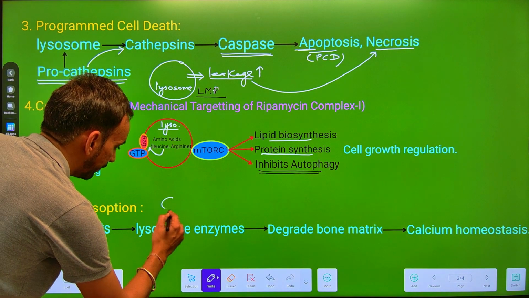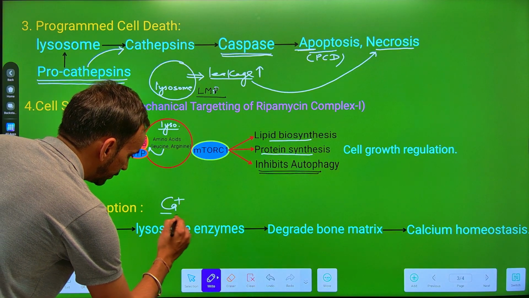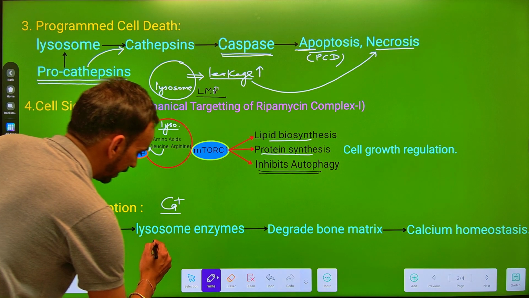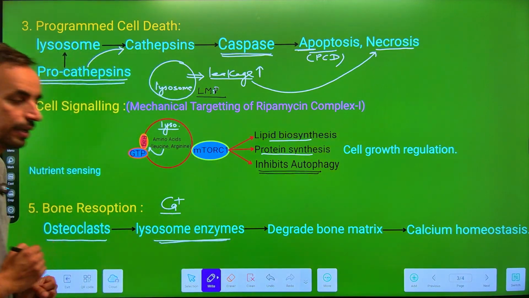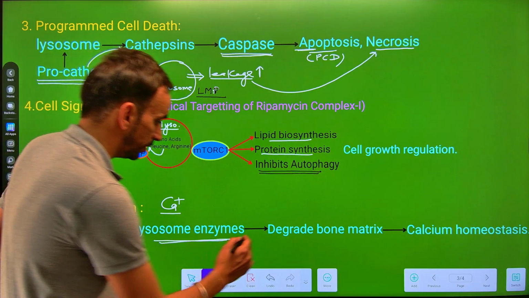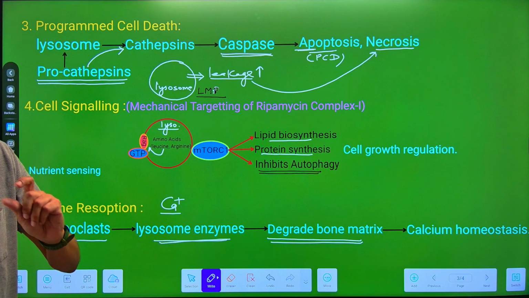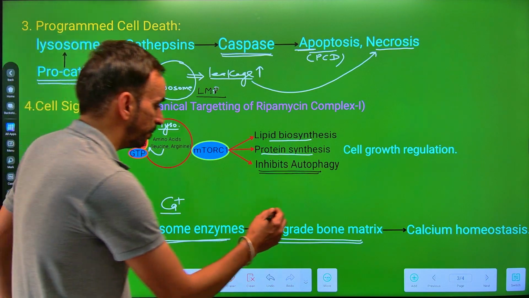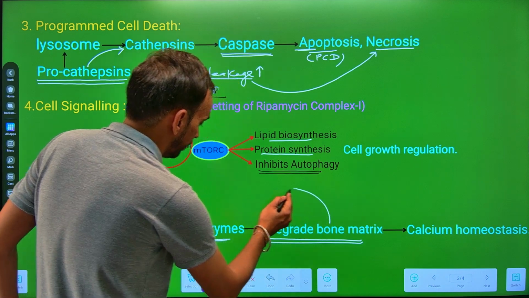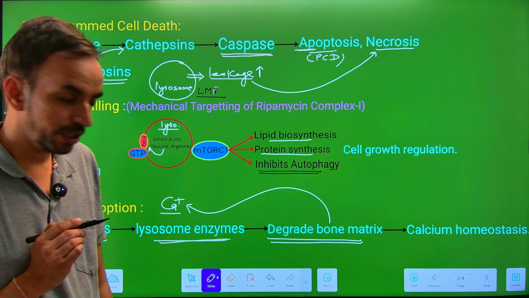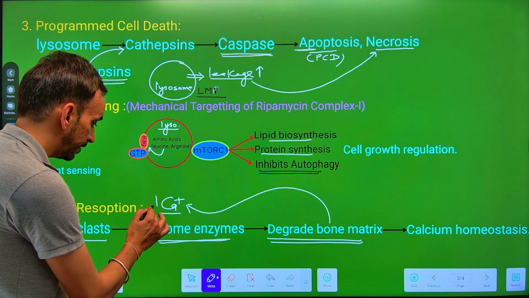Suppose if there is a deficiency of calcium within the cell, then these osteoclasts, which contain the lysosomal enzyme, degrade the bones and will carry out the mobilization of calcium from bones to the cell, because we are under the deficient condition of calcium.